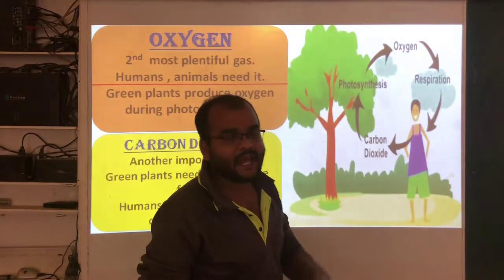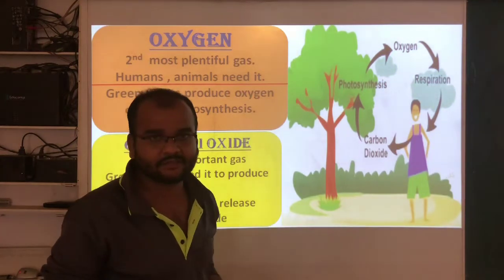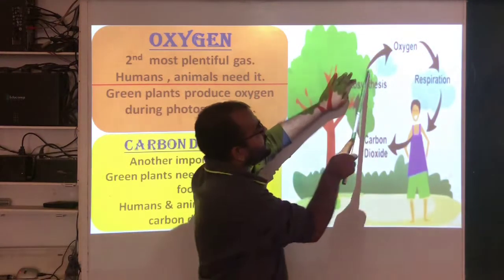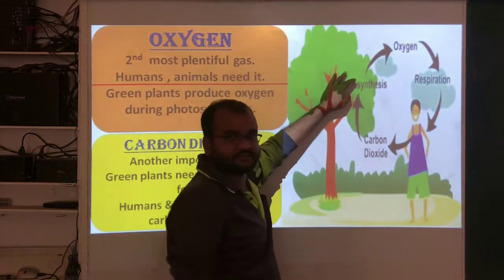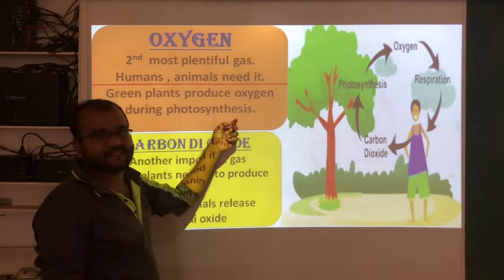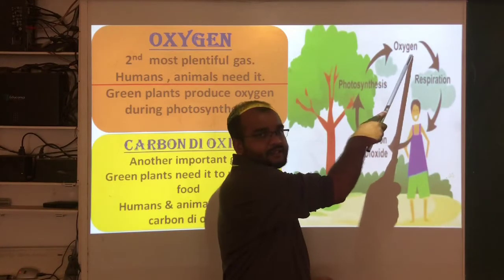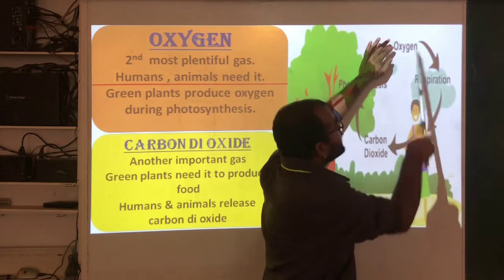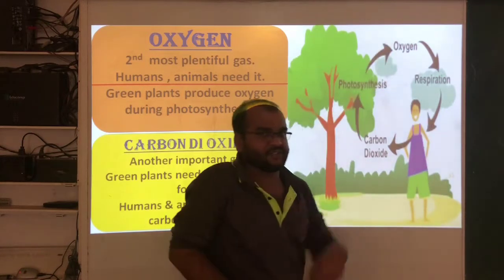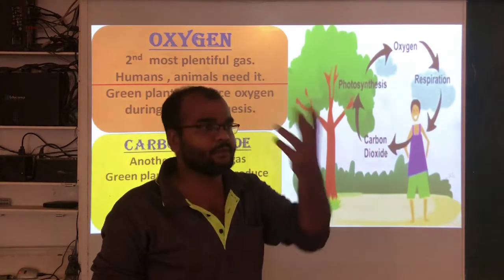The plants will produce some energy or some food, carbohydrates, and they will release oxygen into the atmosphere. After the process of photosynthesis, the plants release oxygen into the atmosphere. We are taking that oxygen through respiration, that means breathing.